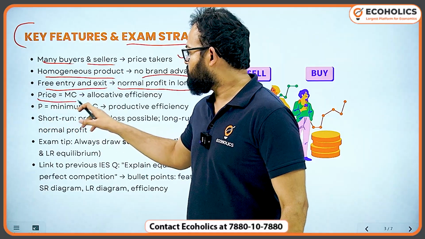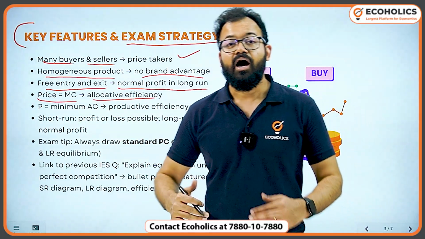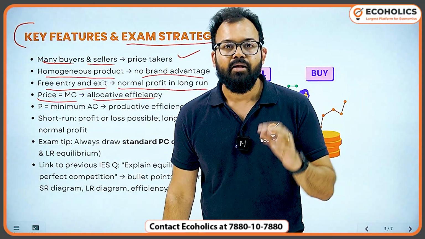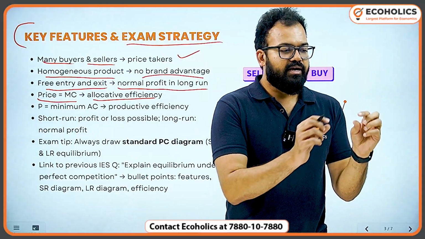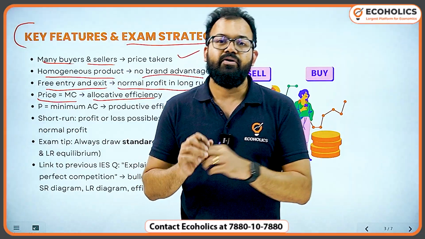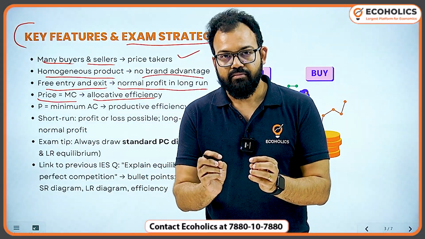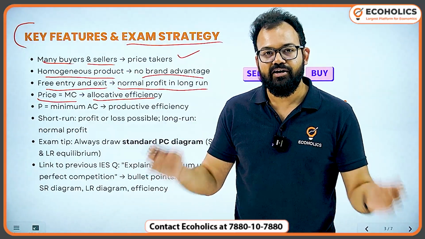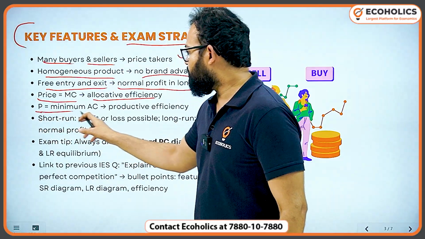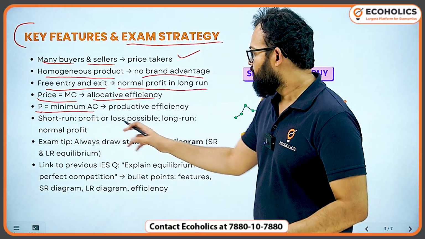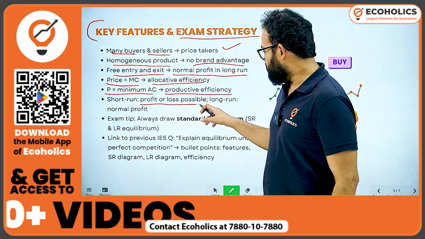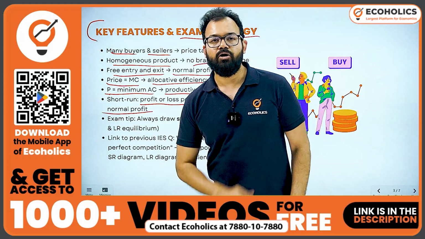So price is equal to MC here. It means allocative efficiency. Allocation is important. Like in perfect competition, it is allocative efficiency. But in imperfect competition like monopolistic competition, the efficiency is productive, but in monopoly it is welfare loss. Okay, so this is how you can understand and remember. So P, the price, is at the minimum point on the AC curve. Okay, that is productive efficiency. Now in the short run, profit or loss is possible, but in the long run there will be normal profit.